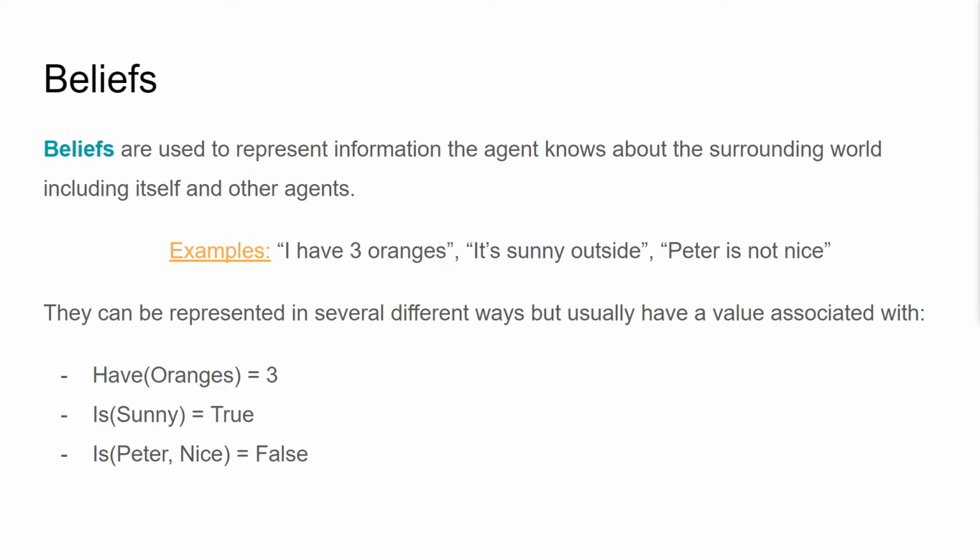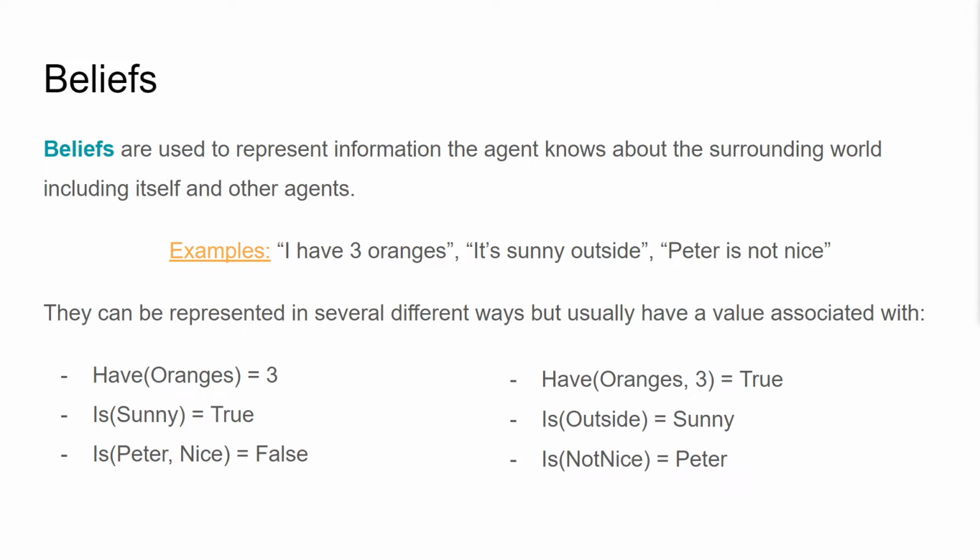They can be represented in several different ways, but we will use this simple notation to describe those beliefs: have oranges equals 3, is sunny equals true, is Peter nice equals false. Of course, this can vary from system to system, but they should all be readable and should capture the concept they're trying to describe, right?